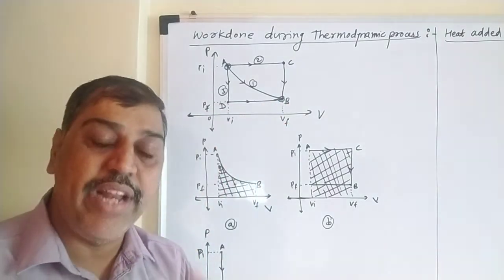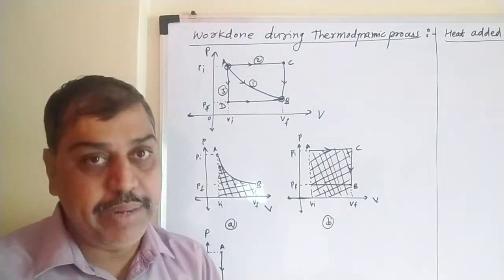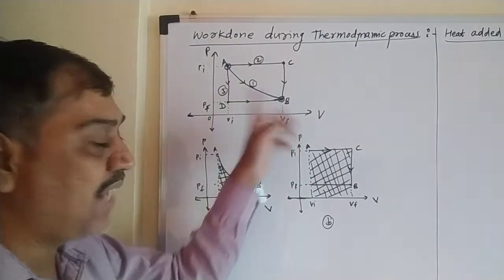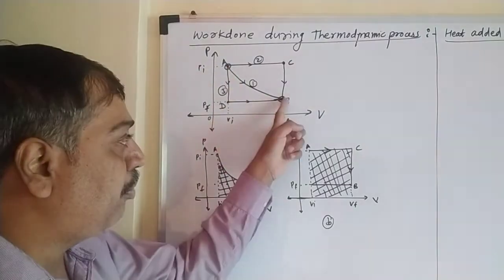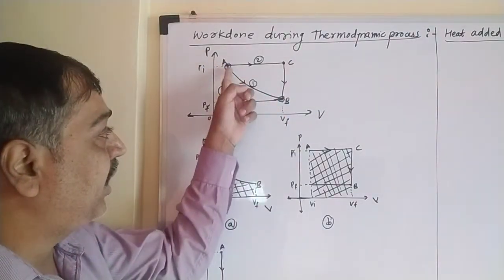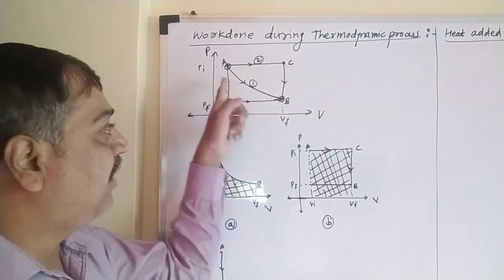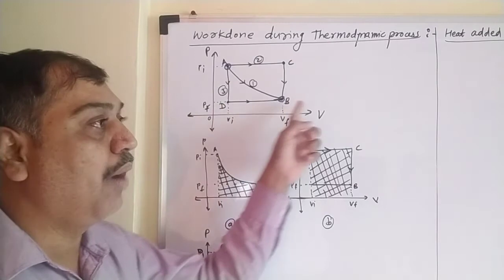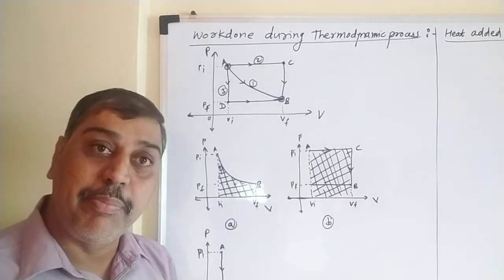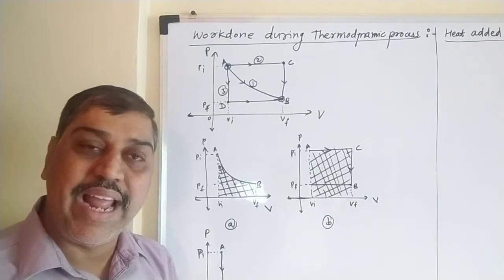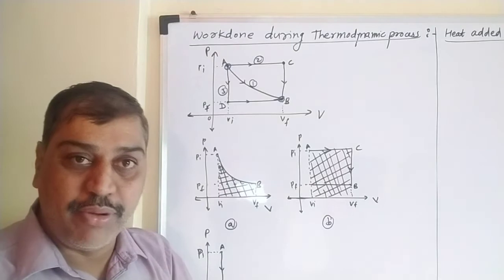The final aim is that in all three paths we start from A and end at B. The only change is the path: directly from A to B, or initially A to C then C to B, or A to D and D to B. When we change the path 1, 2, 3, what they have done in this topic is try to find out the work done in this thermodynamic process.